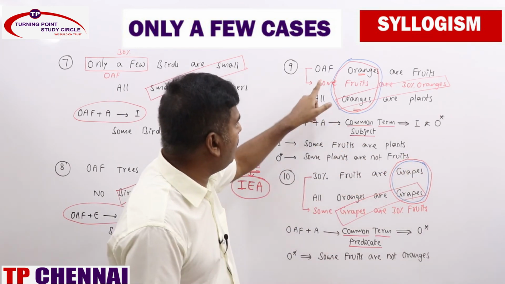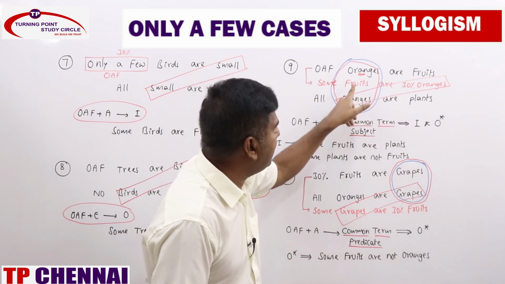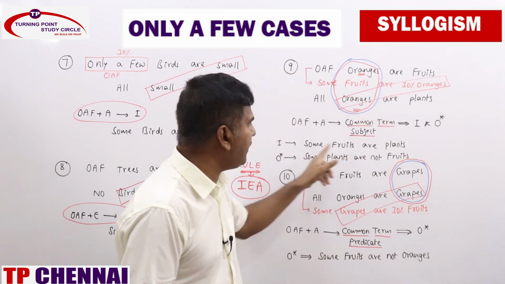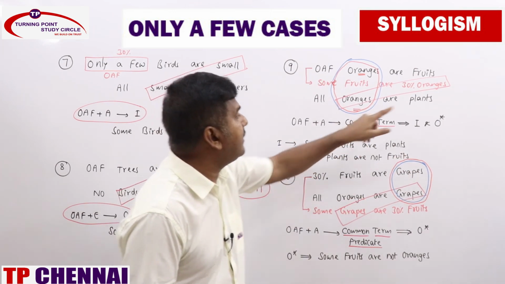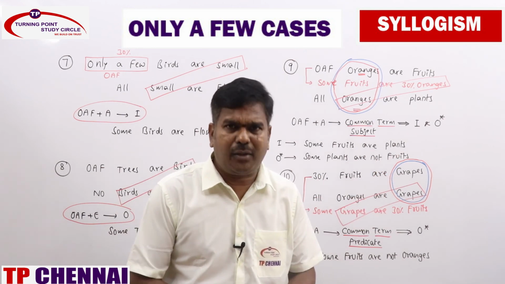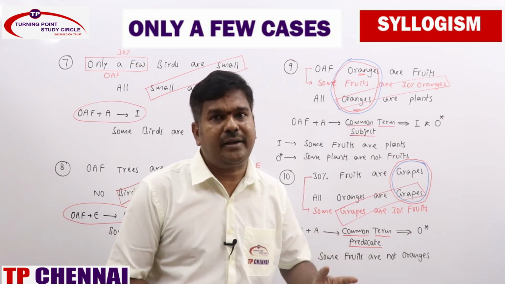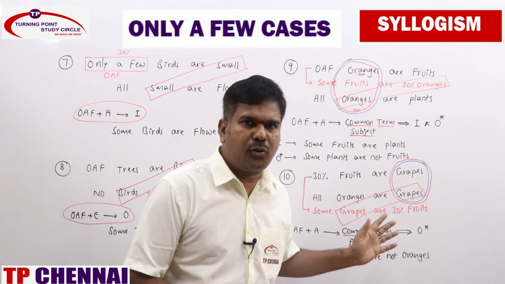Now what are all the answers you will be getting, ma? Some fruits are 30% oranges, all oranges are plants. Some fruits are plants, I statement. And O statement, O reverse you need to get: some plants are not fruits. Ma, are you getting? Initially it takes time, ma. Later on you can make it very fast based on the analytical method, based on rules.